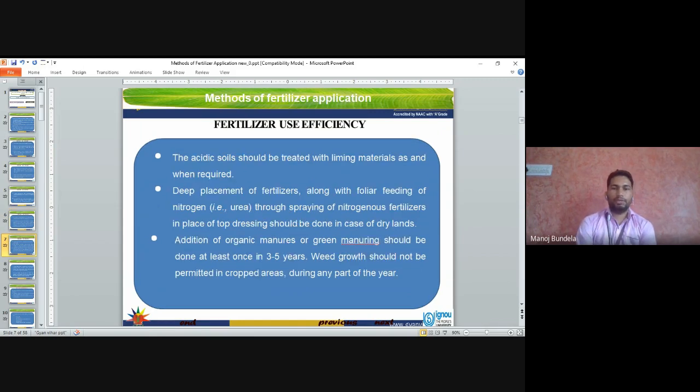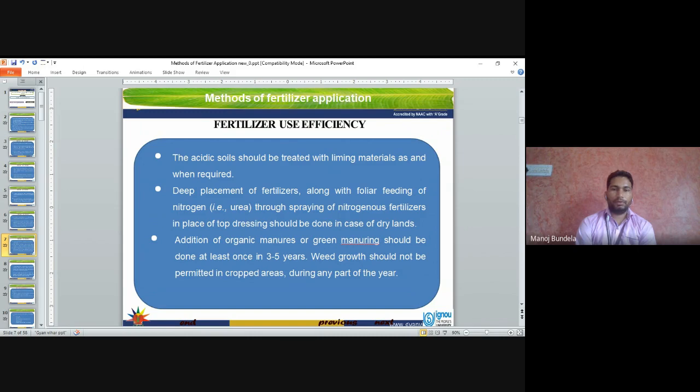Acidic soil should be treated with liming material as and when required. So acidic soil we normally treat with lime materials to increase the pH of the soil. Deep placement of fertilizers along with foliar feeding of nitrogen like urea, through spraying of nitrogenous fertilizer in place of top dressing, should be done in case of dry lands.